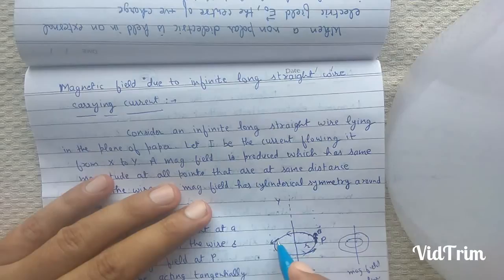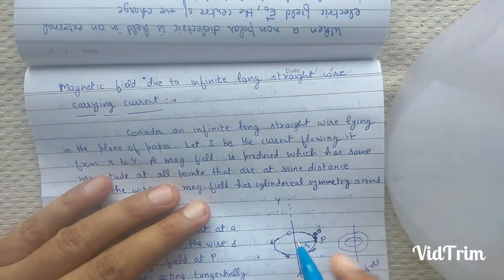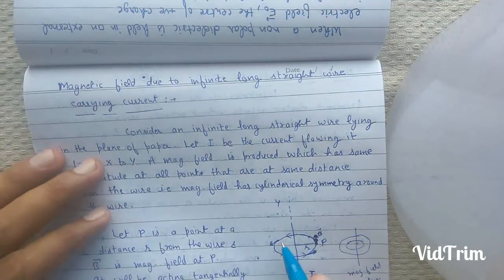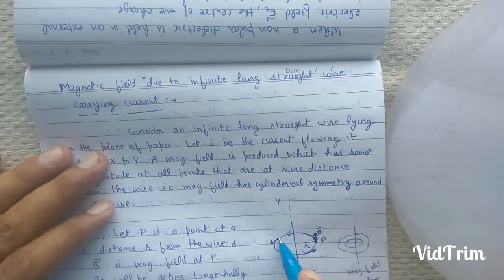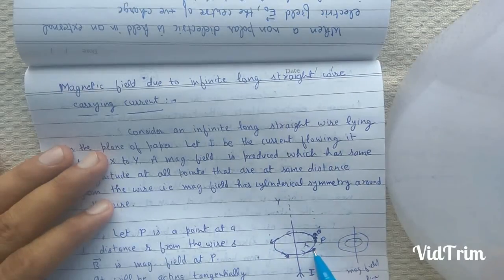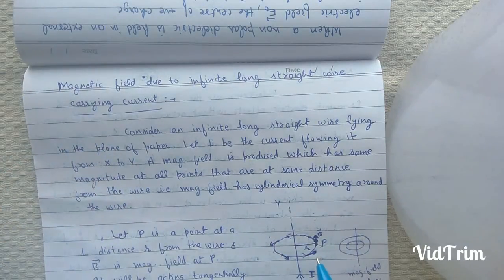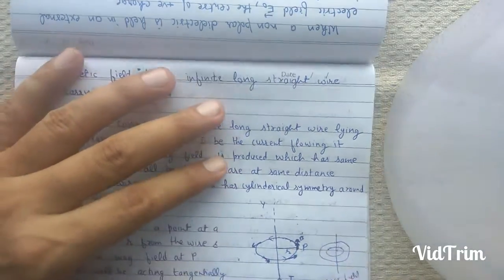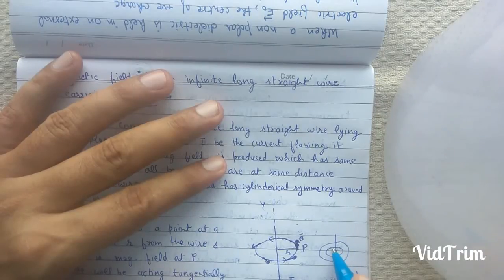Second, the direction of magnetic field at every point on this circle is along tangent to that point on this circle. Also, the lines of constant magnitude of magnetic field form concentric circles. At all the points on this circle, magnetic field is same.